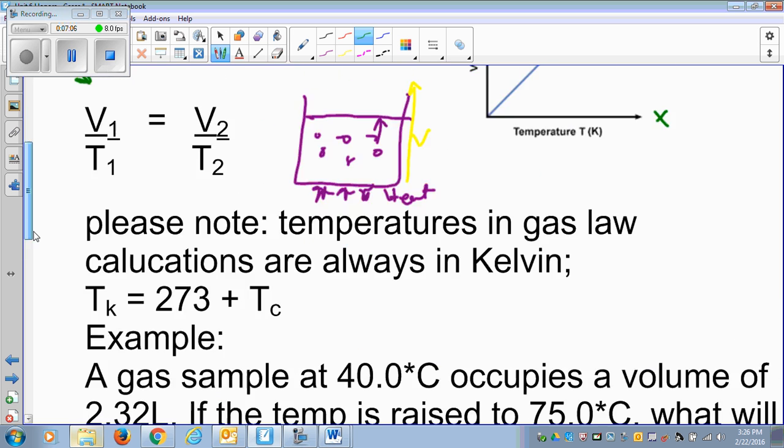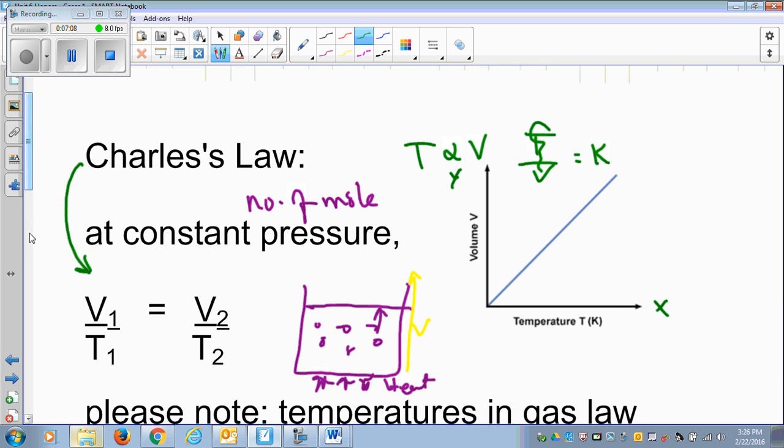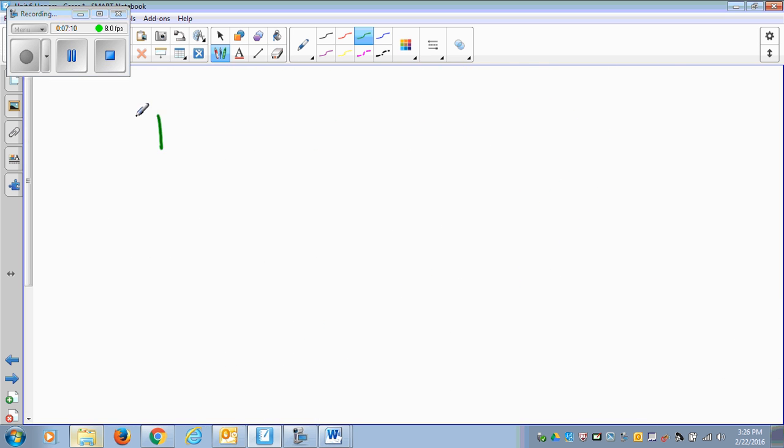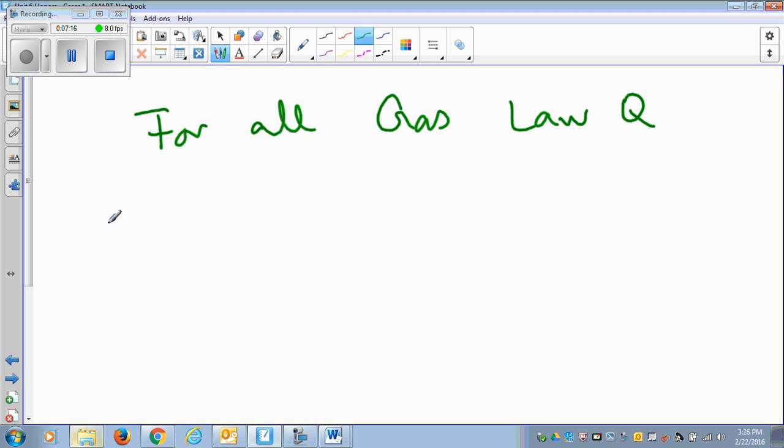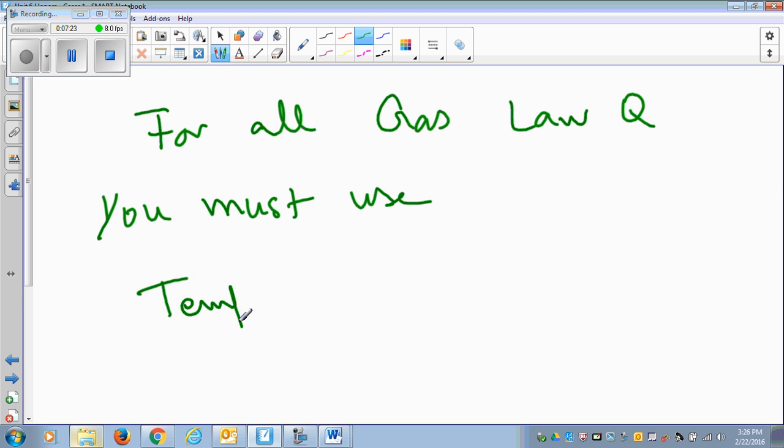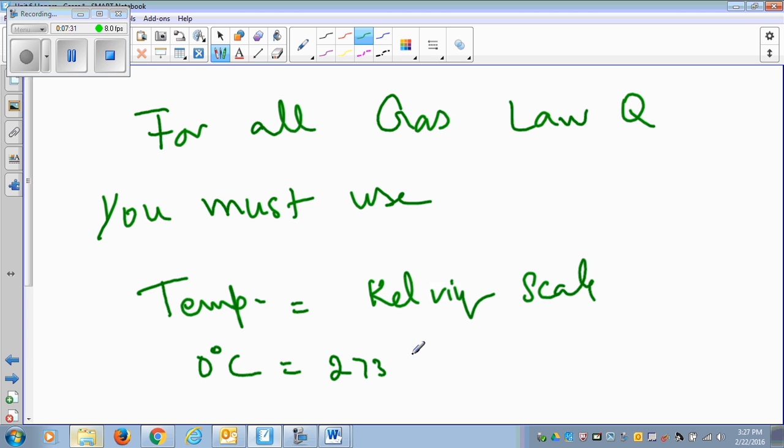Okay, so the temperature, you have to understand this. You have to always remember this, for all gas law questions, take these notes: you must use temperature in the Kelvin scale. You can never use Celsius. We know 0 degrees Celsius is 273 Kelvin.